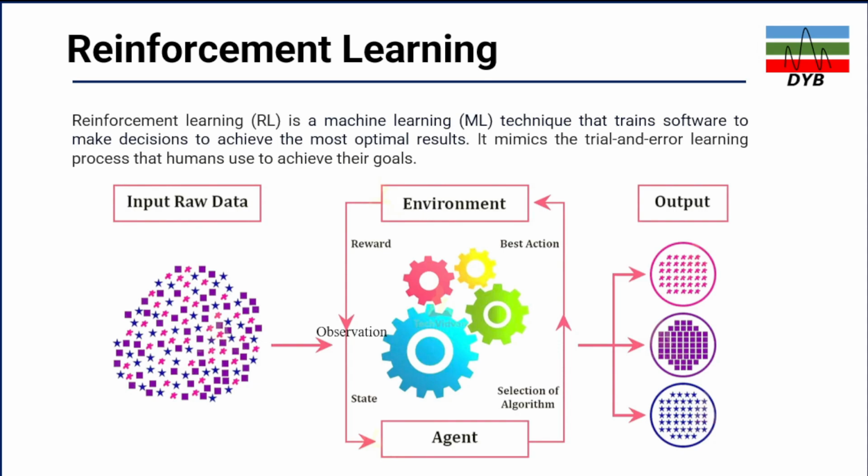So in this type of algorithm, we have the input data. Let's say you have scale, static, and star. The keywords here are agent and environment. The agent is itself a machine, or it can be an algorithm. Let's say the agent is your machine or your algorithm.